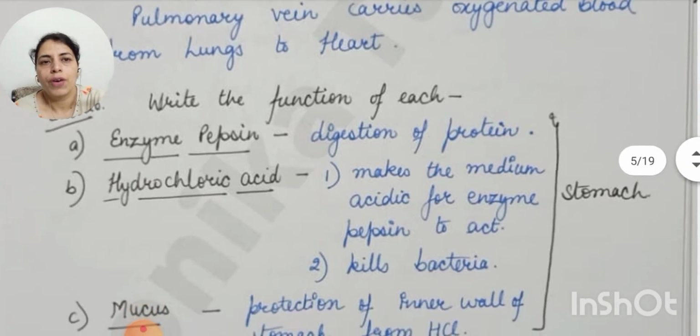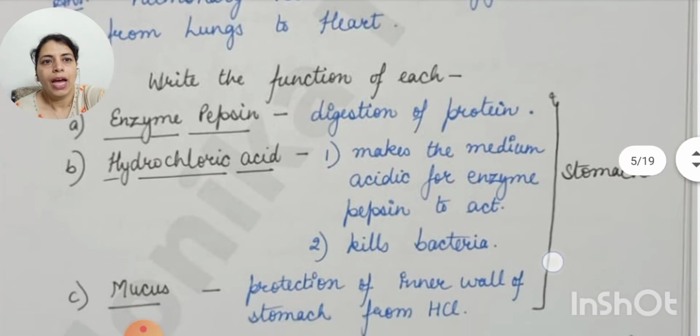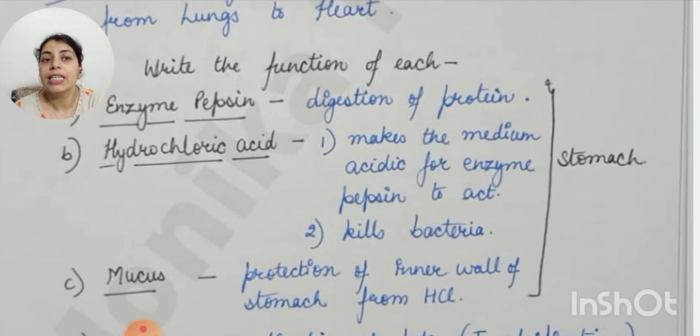Now the function of hydrochloric acid: it makes the medium acidic for the enzyme to act. Enzyme pepsin won't act if the medium is not acidic, because in the mouth, saliva contains salivary amylase which requires a basic medium. So when food goes into the stomach, it requires an acidic medium because the pepsin enzyme has to act. It acts only in acidic medium. And one more function of hydrochloric acid is that it kills the bacteria coming with the food.